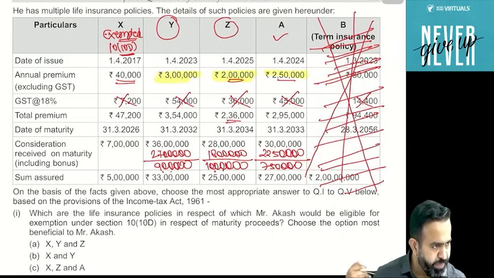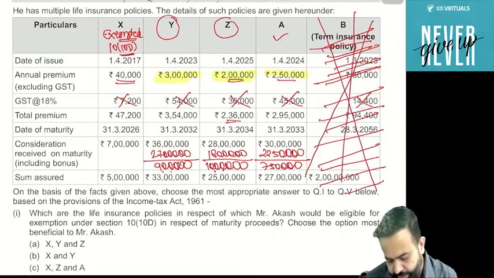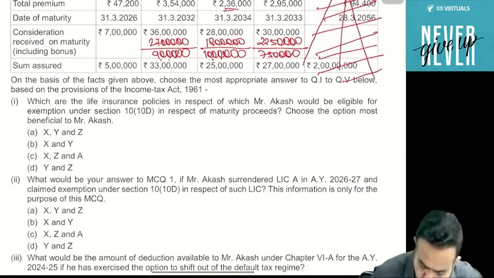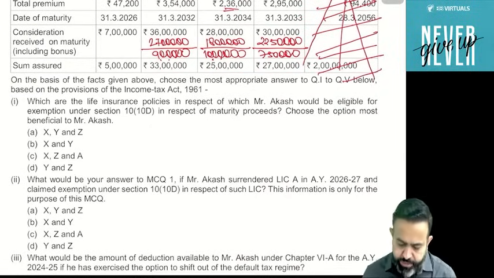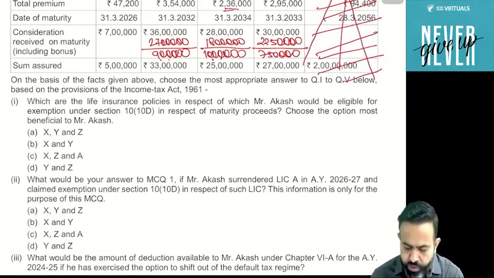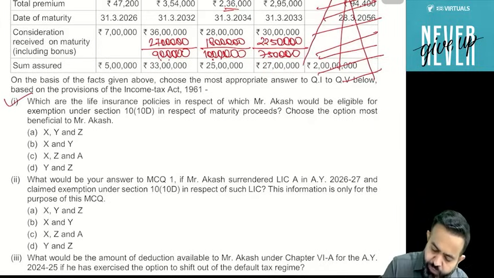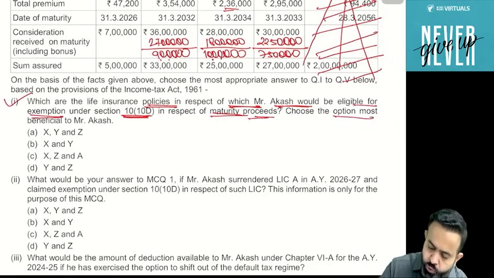Y and Z will be exempted and A will be taxable. Let's see what ICAI is asking. First, on the basis of facts given above, choose the most appropriate answer. First MCQ: which are the life insurance policies in respect of which Mr. Akash would be eligible for exemption under section 10(10D) in respect of maturity proceeds? So choose the most beneficial to Akash.